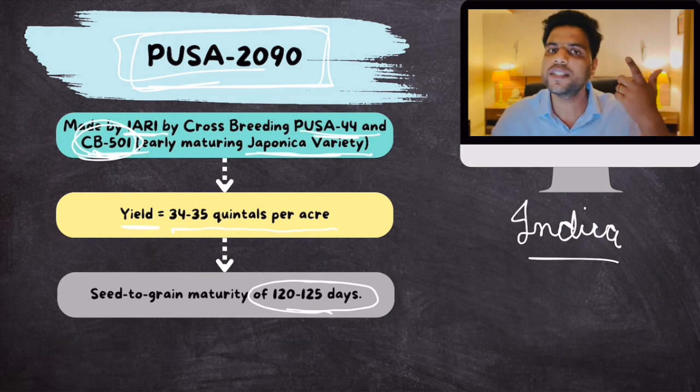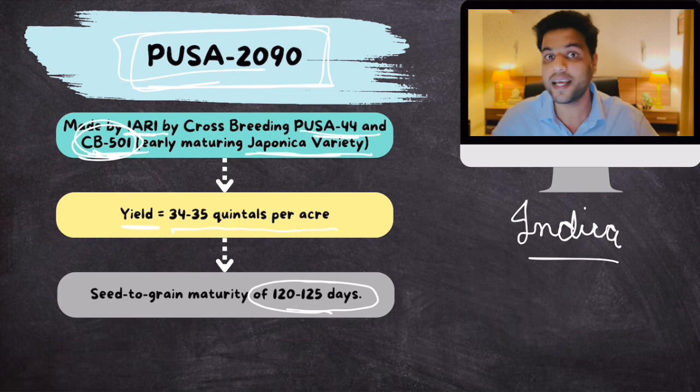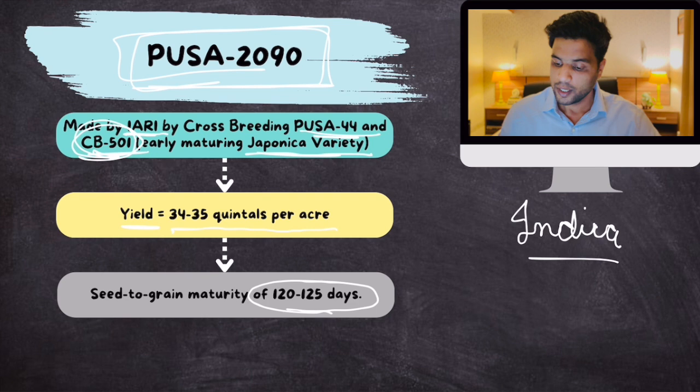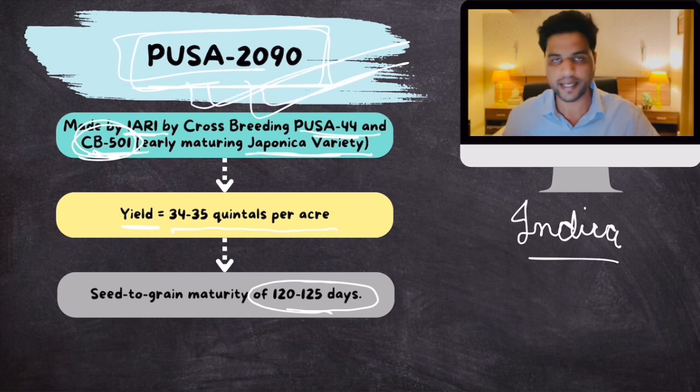And therefore they won't set this straw on fire. And that would prevent air pollution, at least in North India. So alternative seeds can act as a solution. That is why the government is promoting Pusa 2090. All right, that's the only information you need to know. Okay, that's the entire thing.